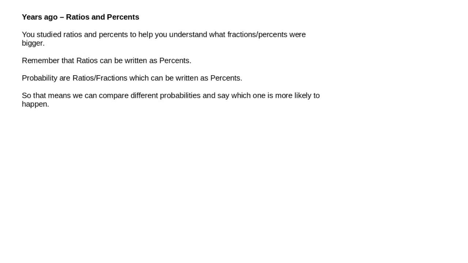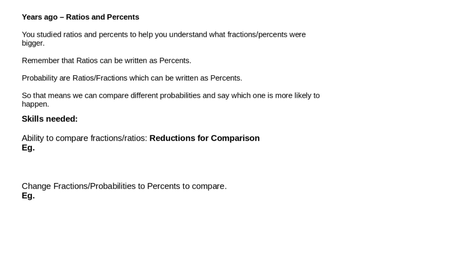So that means a probability can be written as a percent, which means that we can take that information and compare the different probabilities, i.e., what is more likely to happen. Let's go over some of the basic skills that you'll need for today. Some of the skills you need are the ability to compare fractions and ratios. Sometimes you have to use reductions for comparison, or we need to change those fractions into percents, and we'll do that right now, and then I'll let you go on your work.